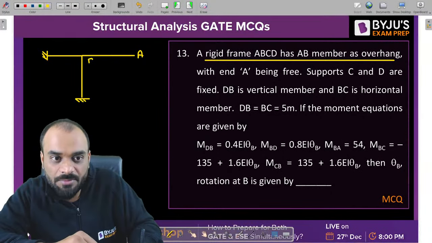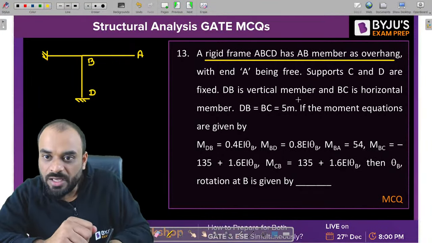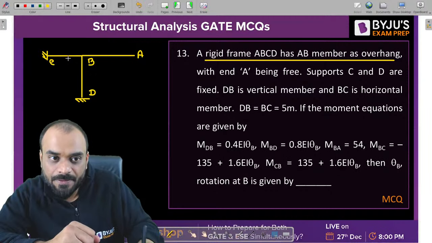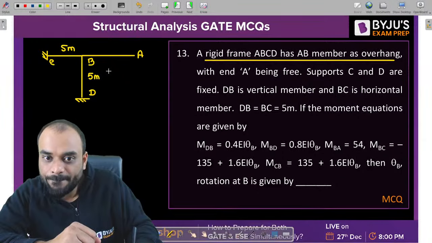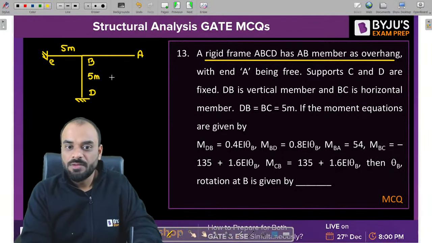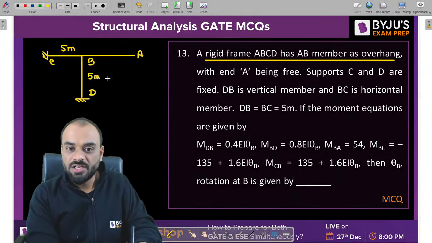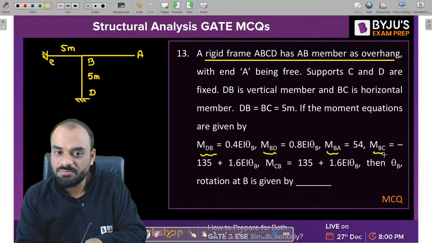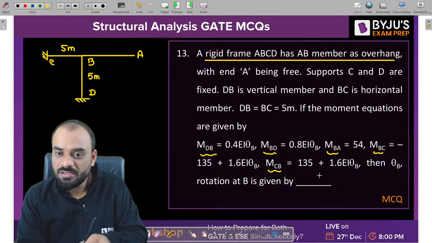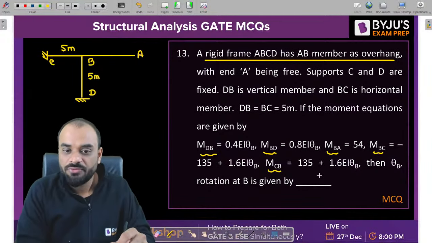DB is a vertical member and BC is a horizontal member. DB is equal to 5 meter, BC is equal to 5 meter. Okay. Now, if the moment equations are given to us, that is BD, BA and BC, then what should be the value of theta B?